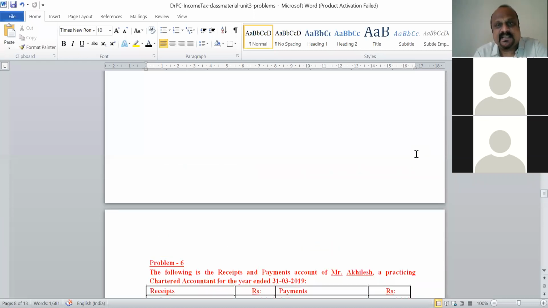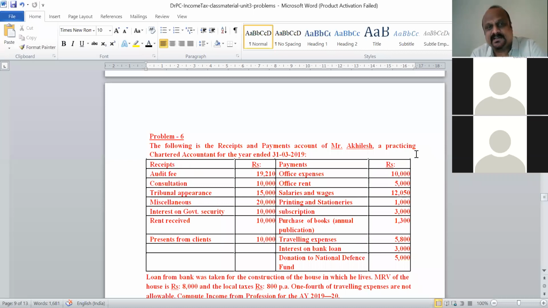The next unit is again very important, because it comes not only for 20 marks of theory, but also for solving the case study. 50% of the case study will be on the next unit, that is income from other sources and deductions permissible under Section 80C to 80U.